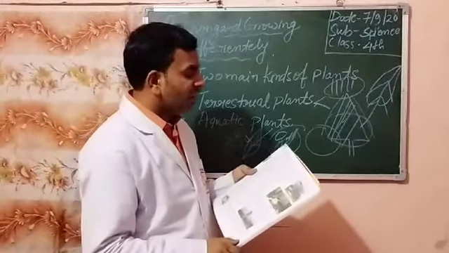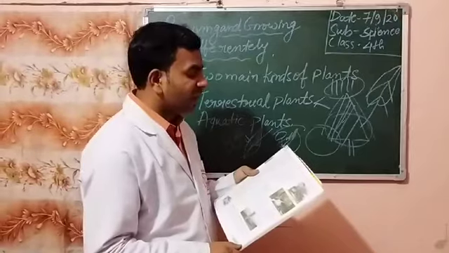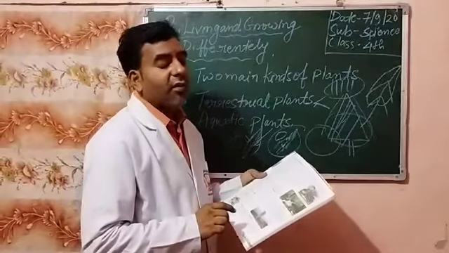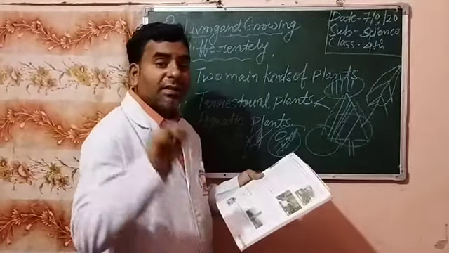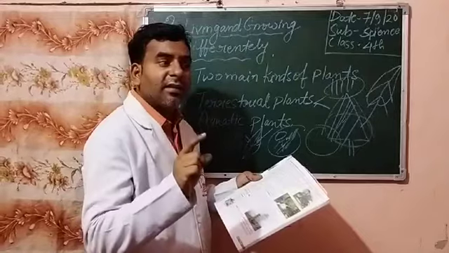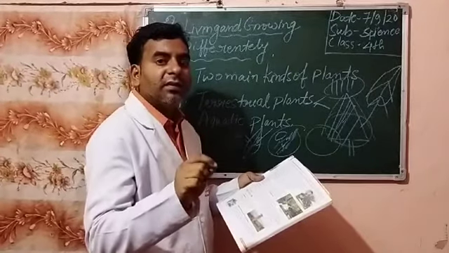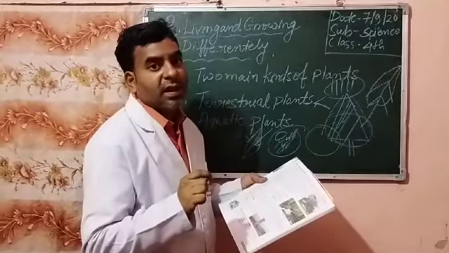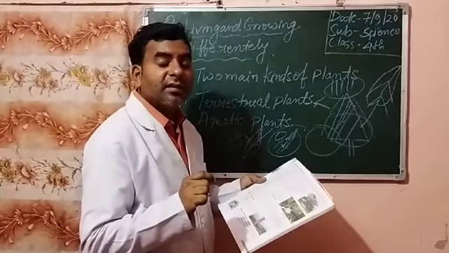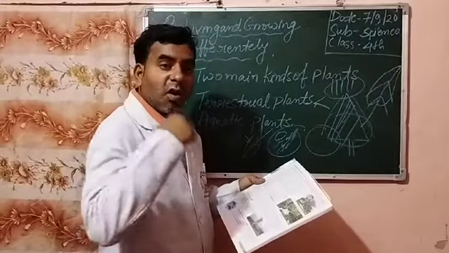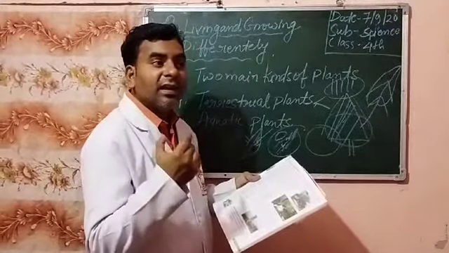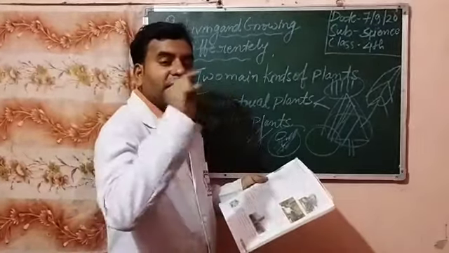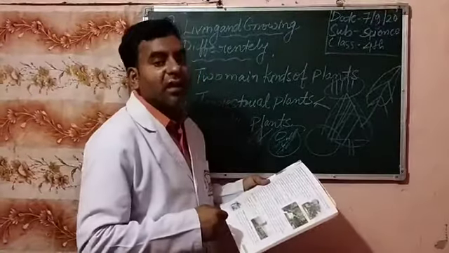First, some of these trees lose all their leaves at once. What is the difference between the plains area trees and the hilly area trees? Means plains area trees shed their leaves at a time, and hilly area trees shed their leaves not at once. They shed the leaves one by one. Means old leaves go out and new ones come.